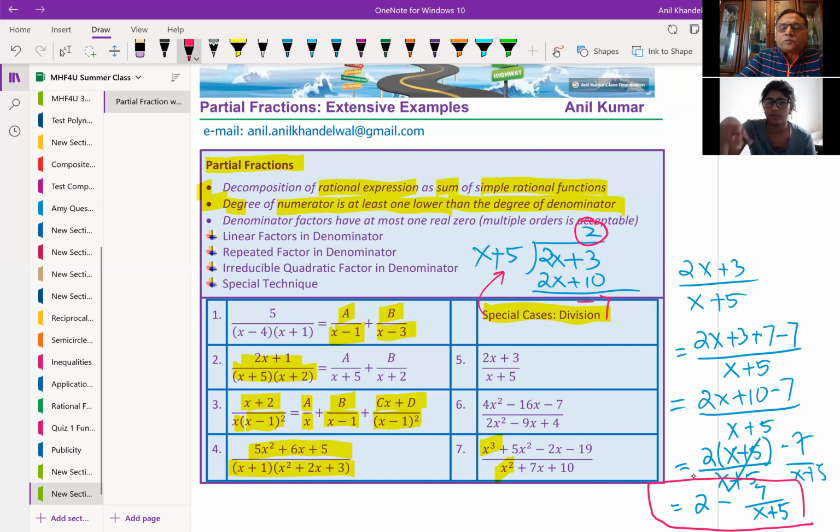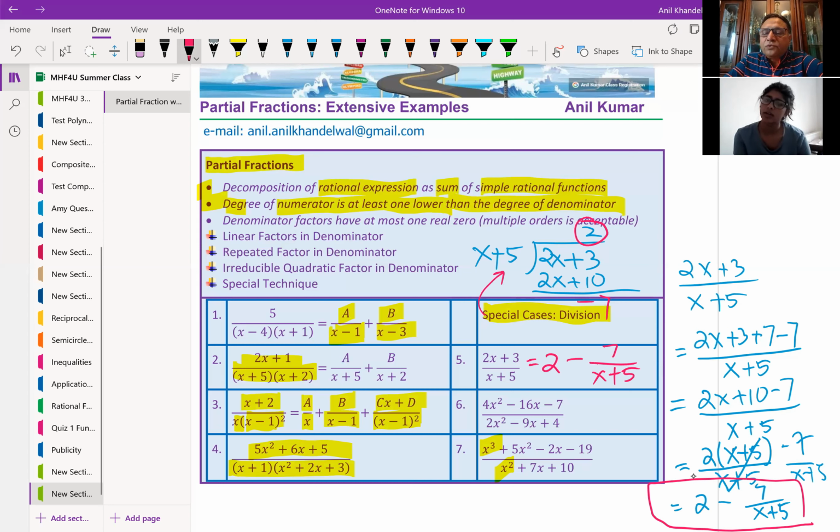Does that method that you've done on the right-hand side only work with linear over linear, or can it be anything? It can work with quadratics also, right? But the thing is, you need more strategies to work with. It's not that simple. Division is very simple. Even for linear over linear, do you see this division is a one-step process, correct? I straight away divided and got remainder as minus 7.